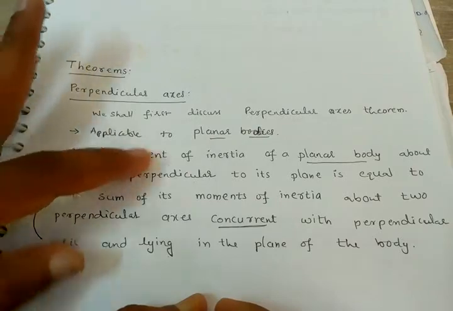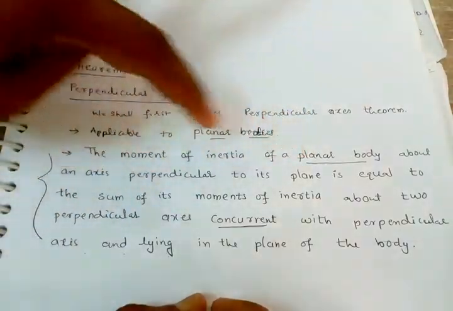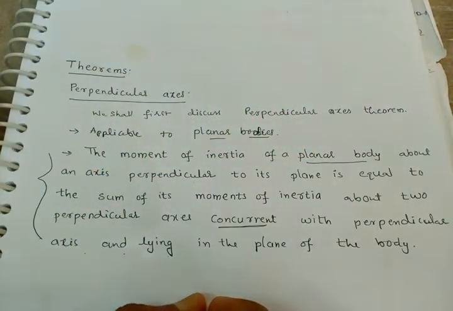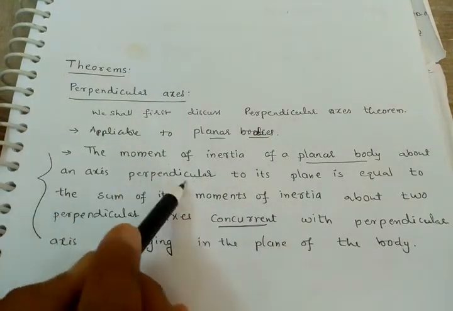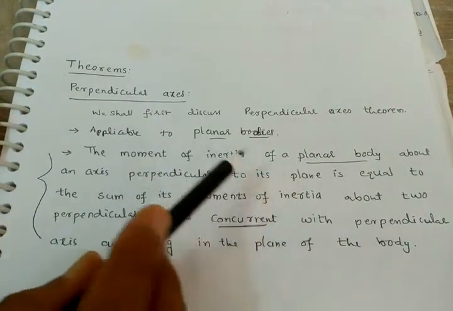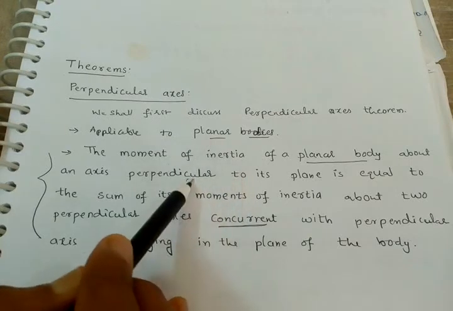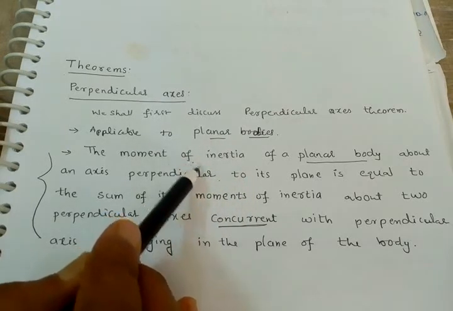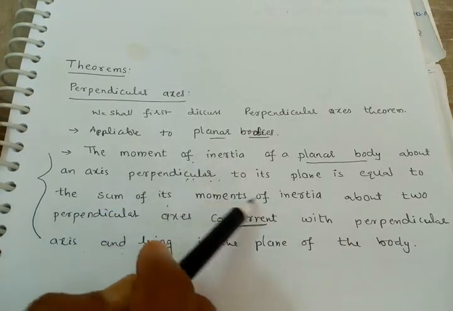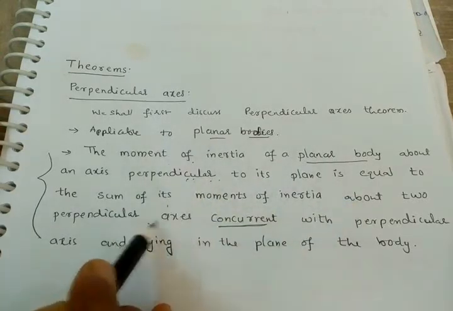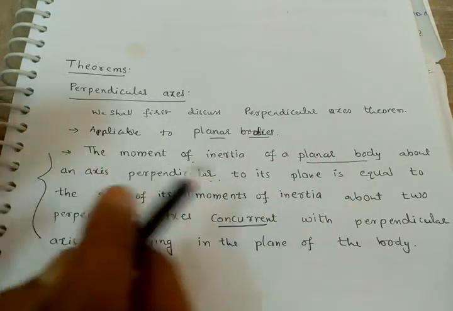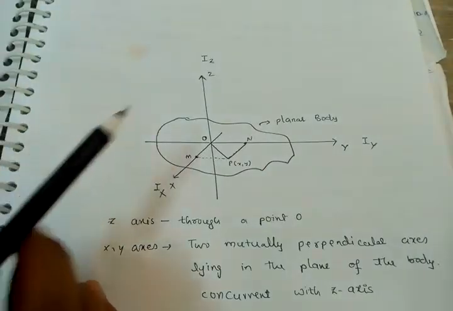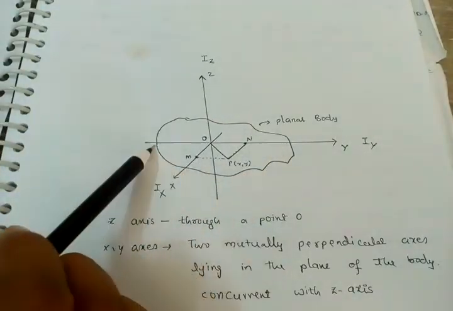See, this is applicable to a planar body, about an axis perpendicular to its plane. About the perpendicular axis, the moment of inertia is equal to the sum of the moments of inertia about two perpendicular axes. So this is the theorem. This is one planar body.